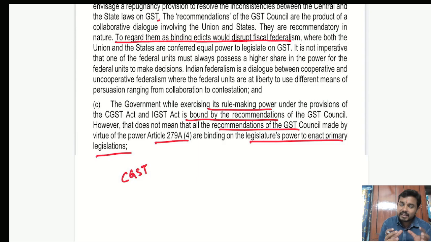Then why is this kind of argument coming that the recommendations of the GST Council with respect to the primary legislations are not binding? Your objective of bringing GST legislation is to bring the entire country, with regard to indirect taxation, under one nation, one tax, uniformity. Then why this discrepancy, this inconsistency, this disruption? Why was there a conclusion that the recommendations are not binding? Why did such a point come?